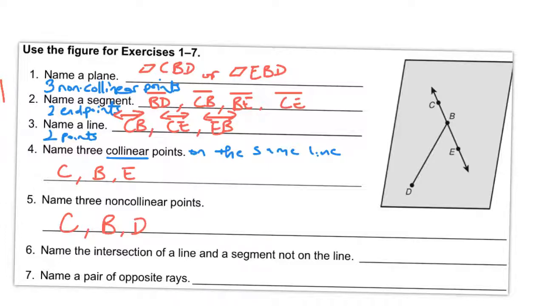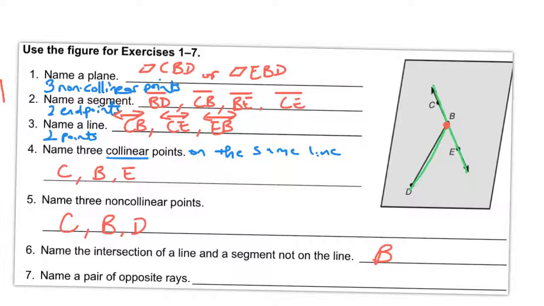Alrighty. Name the intersection of a line and a segment not on the line. So the intersection would be where line CB intersects the segment BD. So hopefully you see their intersection there at point B. And we talked about in class how when 2 lines intersect, it makes a point. Well, same thing when a line and a segment intersect, it just makes a point.